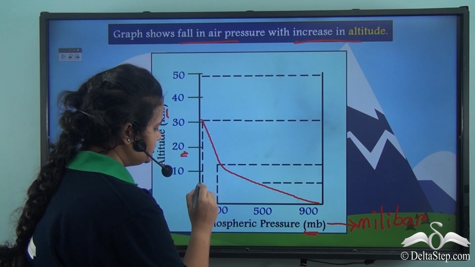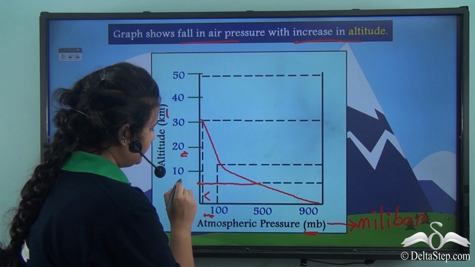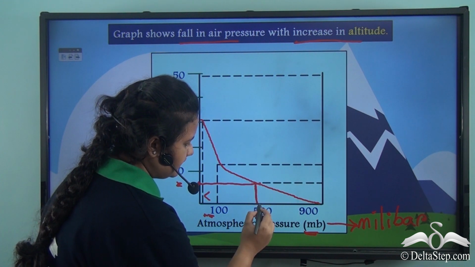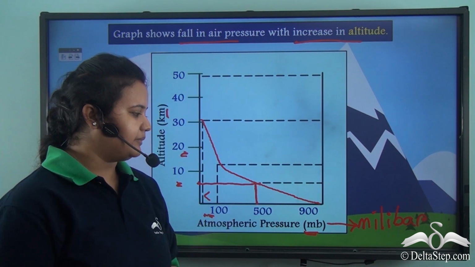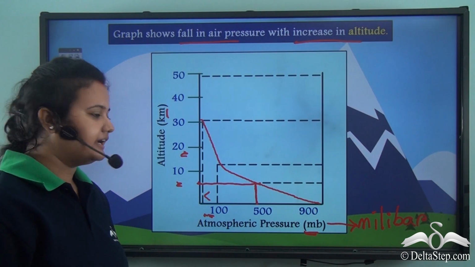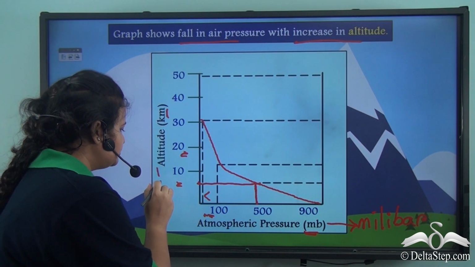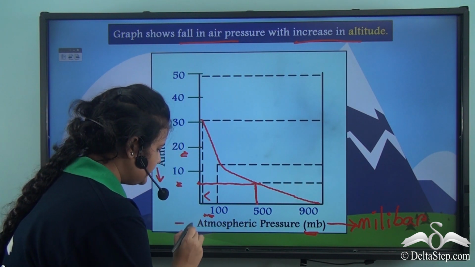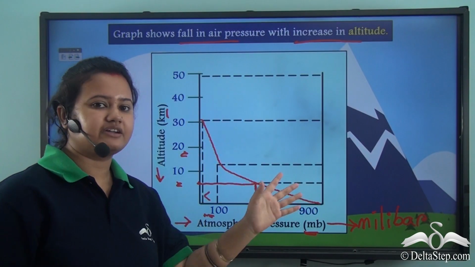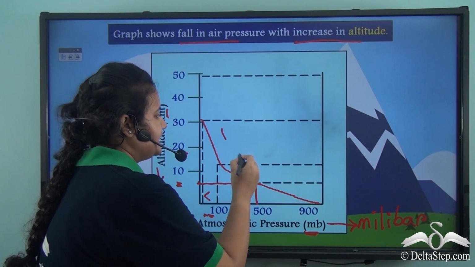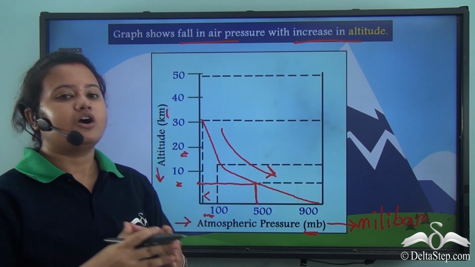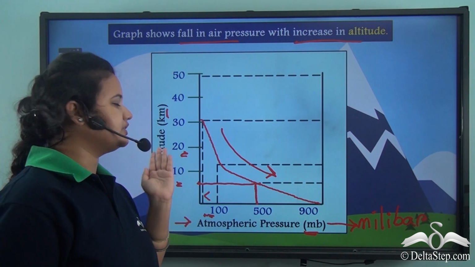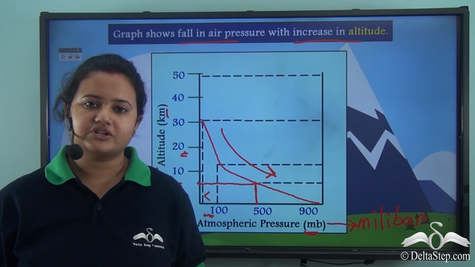When the altitude is lower than 10 kilometers, the atmospheric pressure is 500 MB. So here we see that as altitude falls, the atmospheric pressure rises. So this graph is negatively sloped, or in other words we can say that atmospheric pressure and altitude are inversely related.